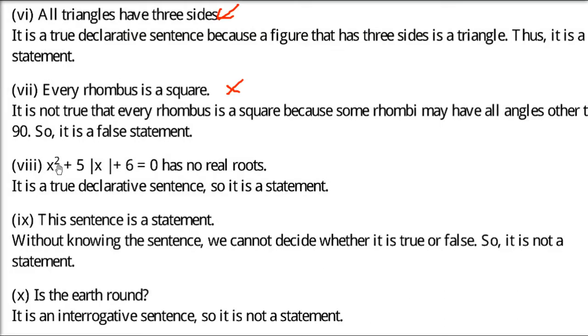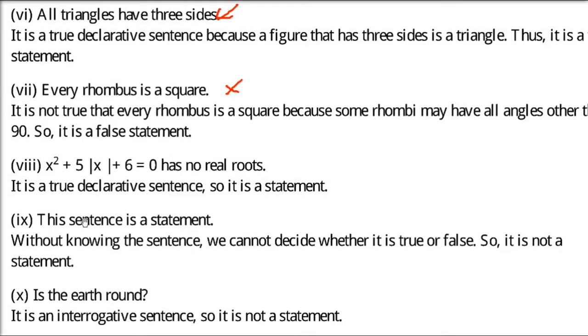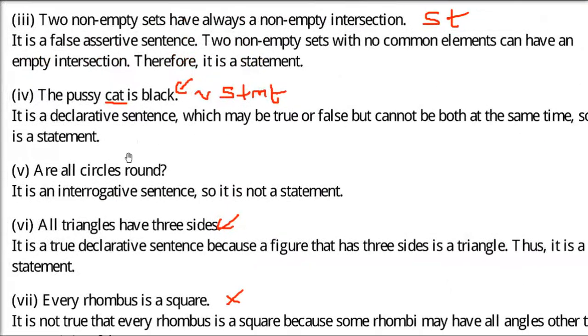So it is a statement. Okay. So it's a declarative statement. True or false, we'll see later. The sentence is a statement. Now the problem here is, in the first go you'll say it is a statement. But why is it not a statement? Because you don't know the sentence. You are saying this sentence is a statement. What is the sentence? First we need to know what the sentence is. Then only we can say it is a statement or not.